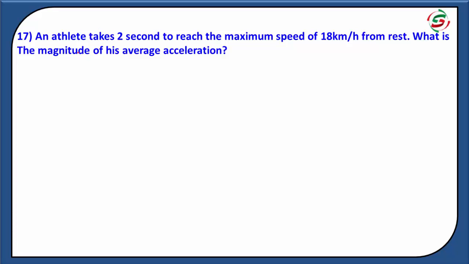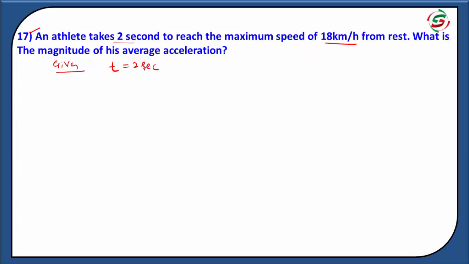Dear students, the next problem is question number 17. An athlete takes 2 seconds to reach the maximum speed of 18 km per hour from rest. What is the magnitude of his average acceleration? Here the given values are: time t is equal to 2 seconds.